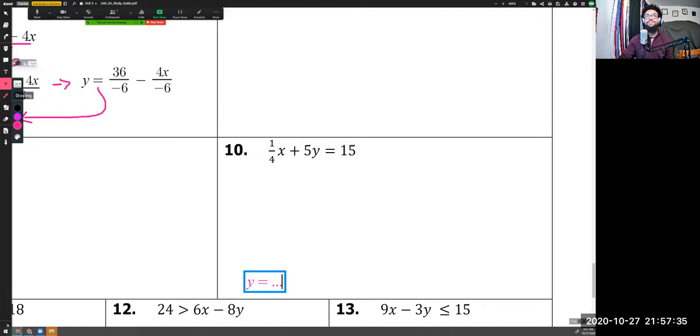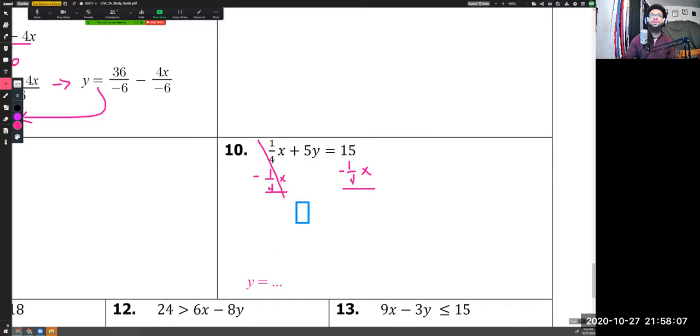My first step is going to be to undo my addition or subtraction. I have this 1/4 x being added to this 5y. This 1/4 x is positive. So the inverse of that is going to be to subtract 1/4 x from both sides, minus 1/4 x over here, minus 1/4 x over here. Those are going to go to 0. 1/4 x minus 1/4 x is 0. And what I'm left with is this 5y.